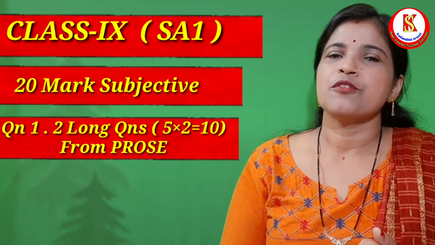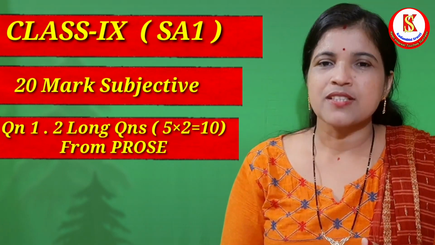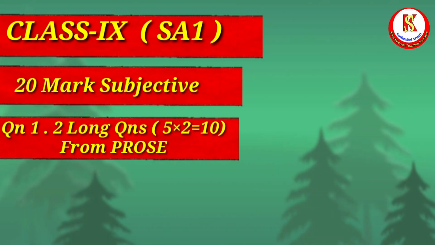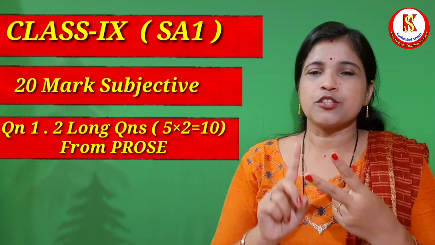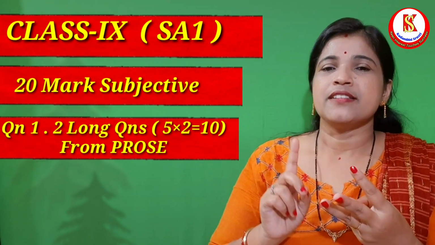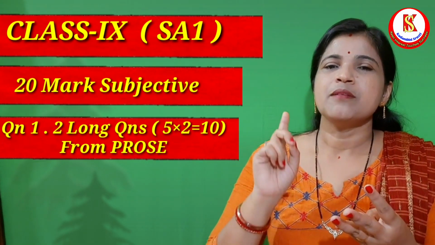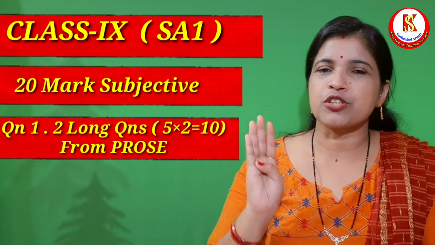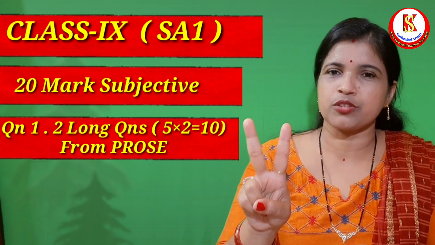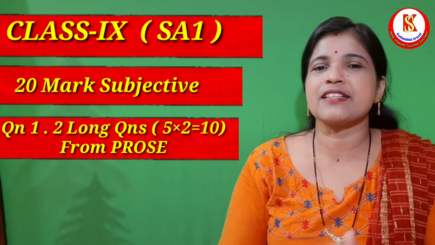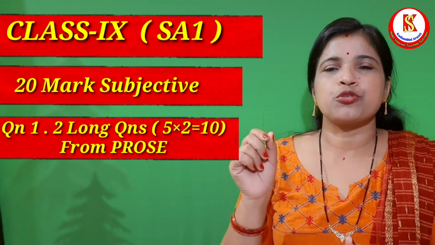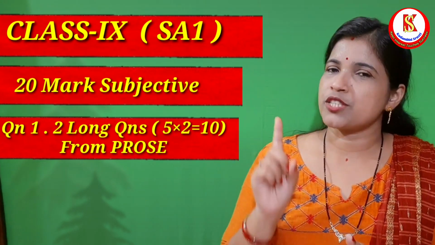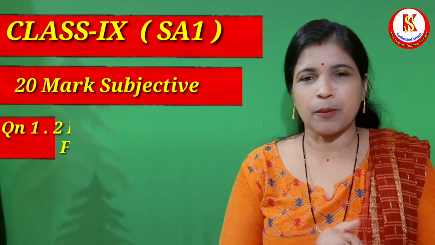So number 1, how many questions? 2 questions. From which? From prose. How many prose chapters are there? 4 prose chapters are there: The Priceless Gift, The Swimmer Who Does Not Need Her Legs, The Road Safety Week, and Missile Man of India. So out of these 4 chapters, 2 long questions the students have to answer in question number 1 carrying 5 marks each. So total 10 marks. Question number 1, 10 marks complete.